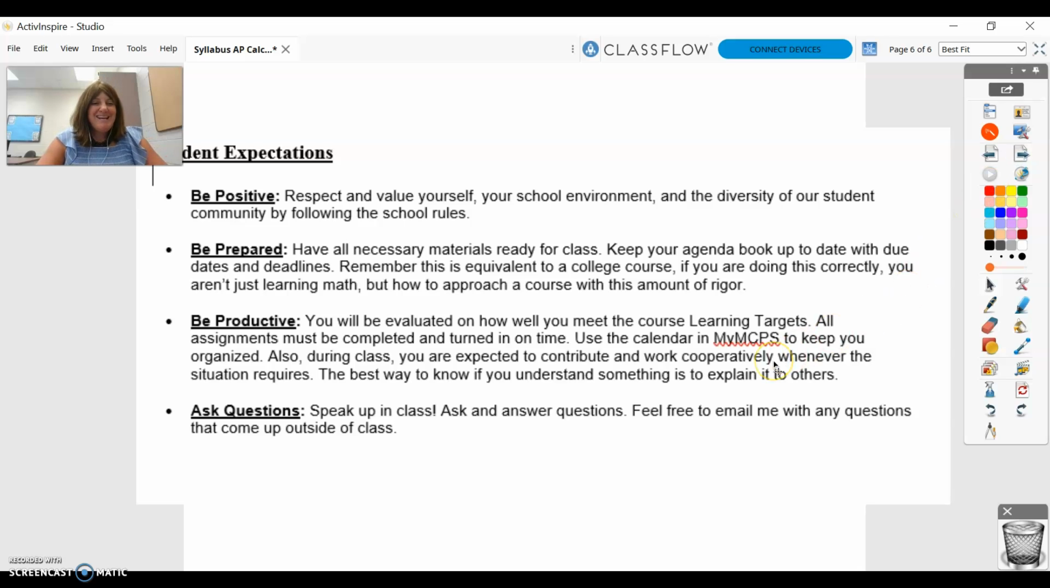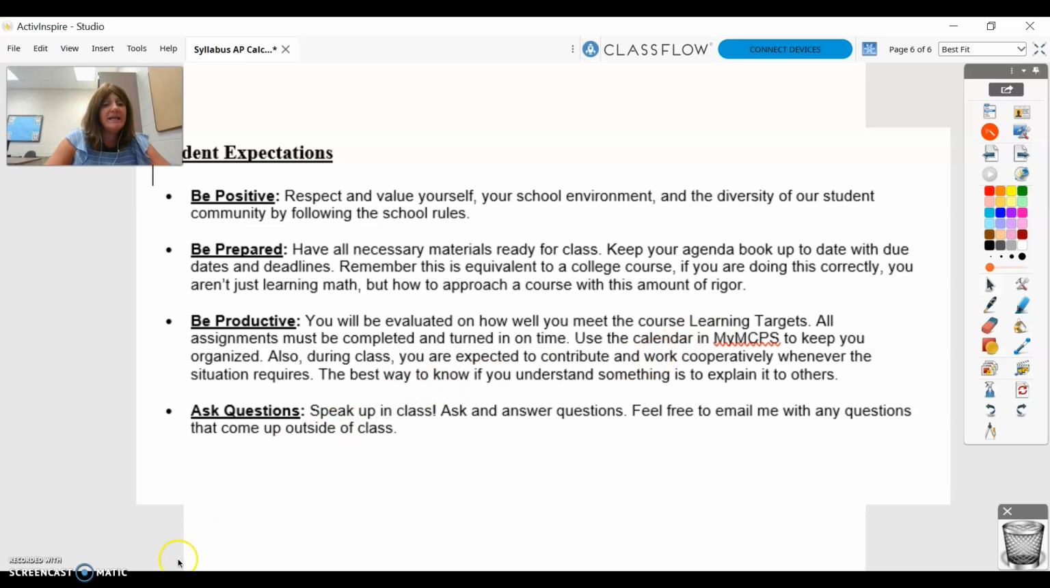So student expectations, we just kind of talked about being positive, prepared, productive, and please ask questions. It's a very good thing if the kids can explain it to each other, that they understand the concept. Class discussion will be something vital to instruction for everybody, and it'll give me feedback along the way. So I really want them to take risks and feel comfortable sharing with each other.